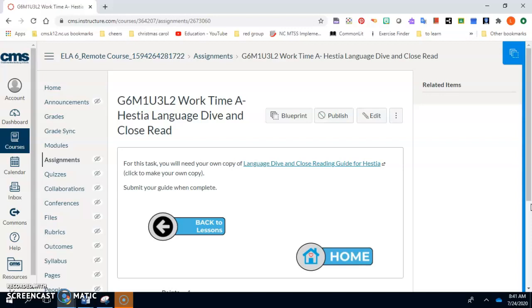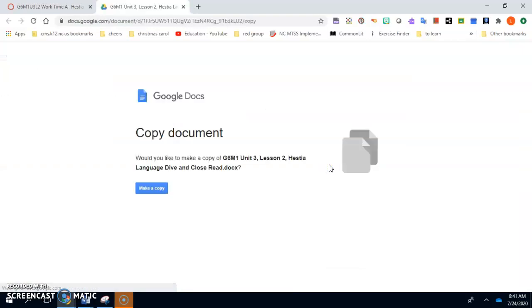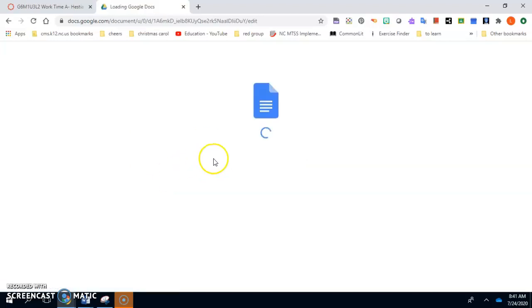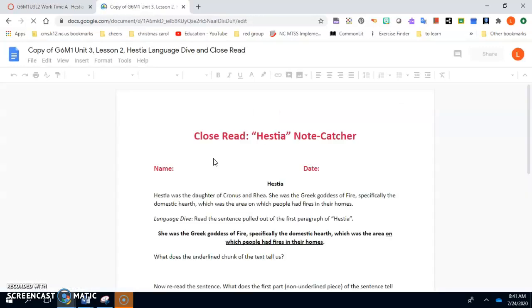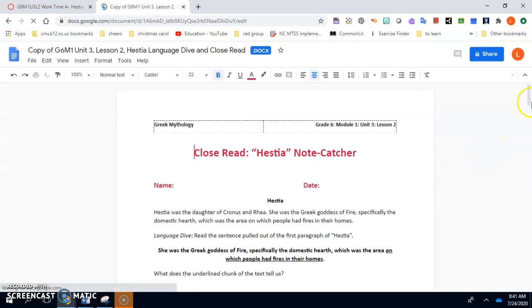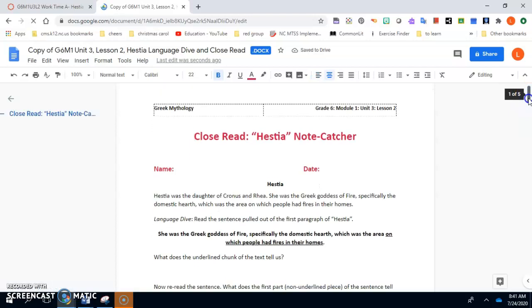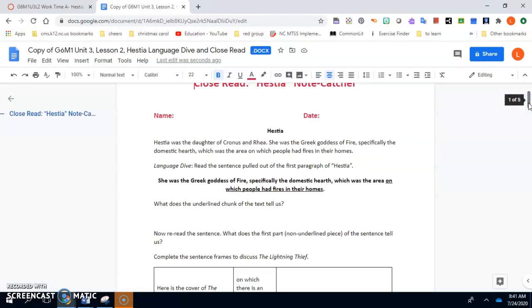reading the text. For this, you're going to need to go to the Language Dive and Close Reading Guide for Hestia link. Click it and make a copy for yourself. You already read Hestia in your engaged learner text. This time, we're just going to learn a little bit more about her as we dive into the text. We already know that the gist of this text is about a Greek goddess, Hestia, who is also the goddess of the hearth.